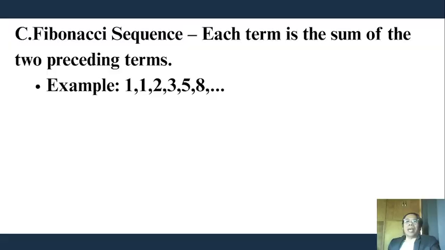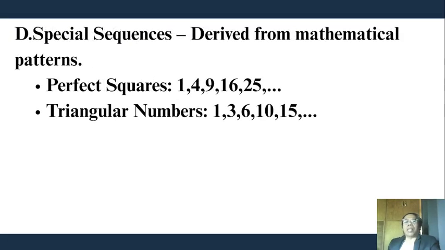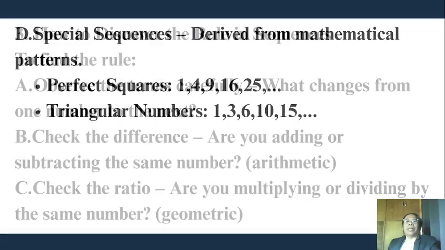That is the Fibonacci sequence. And then we have special sequences derived from mathematical patterns. We have perfect squares: 1, 4, 9, 16, 25. Triangular numbers: 1, 3, 6, 10, 15.